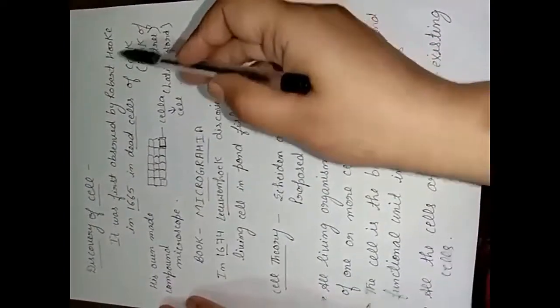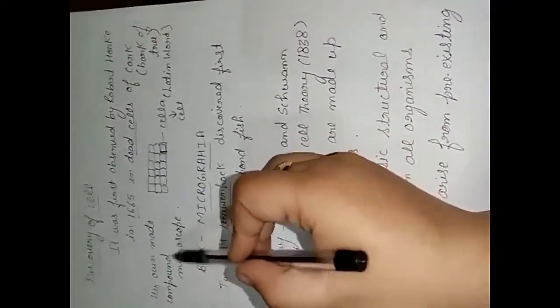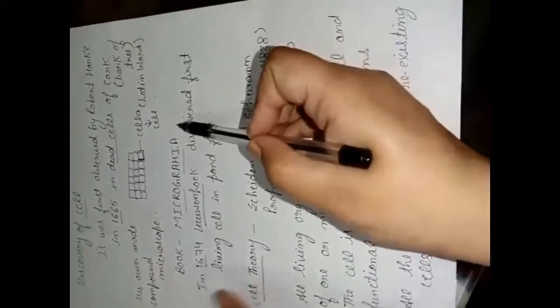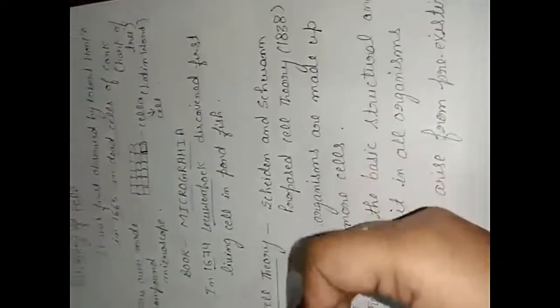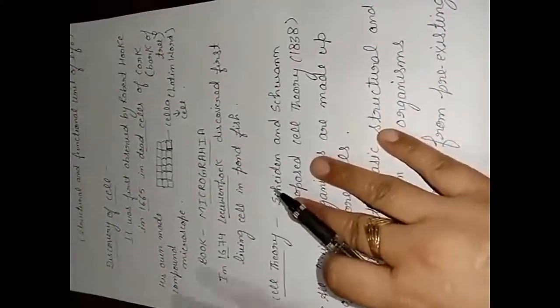Is it clear? He observed this in his self-made compound microscope, and saw small rooms, which he named cells. He described it in his book called Micrographia. After so many years, in 1674, Leeuwenhoek, another scientist, discovered the first living cell, in pond fish sperm.